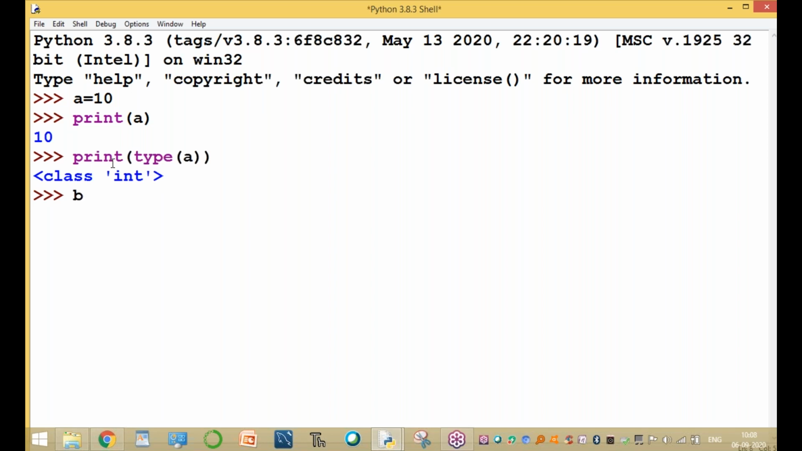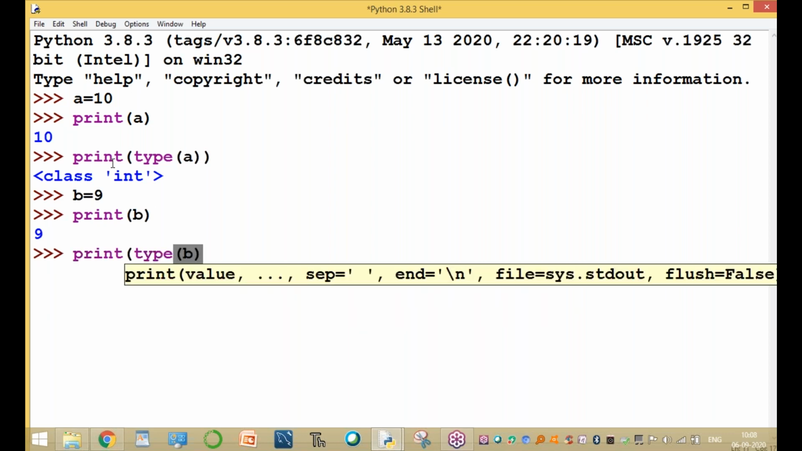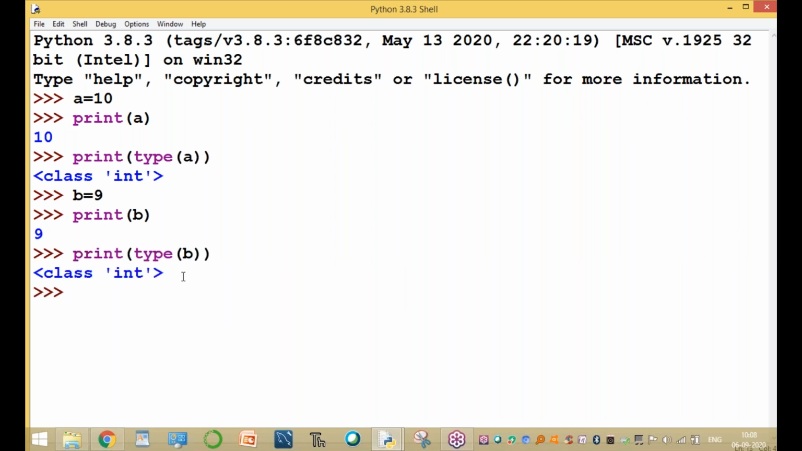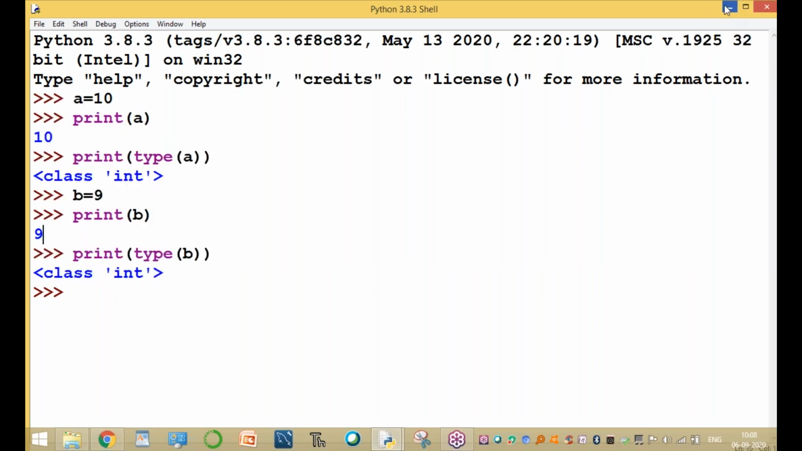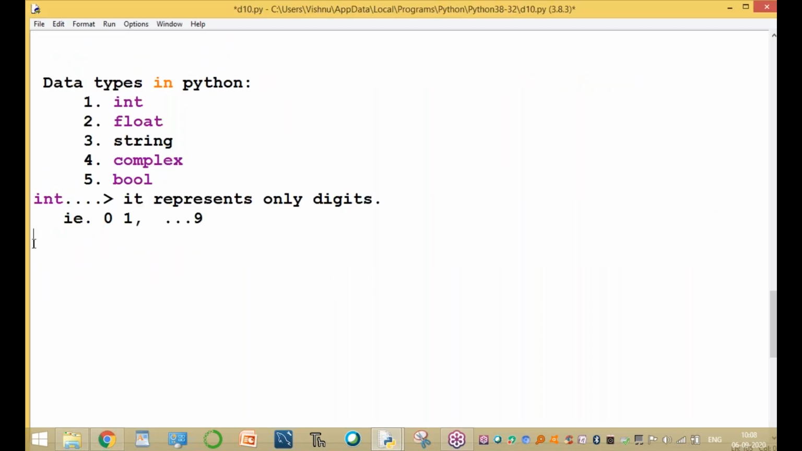For example, p = 9. What is the value of print of p, and what is the value of print of the type of p? The type of p is also integer. These are all integer types. This is an integer type example.